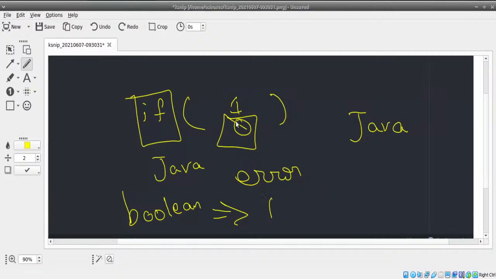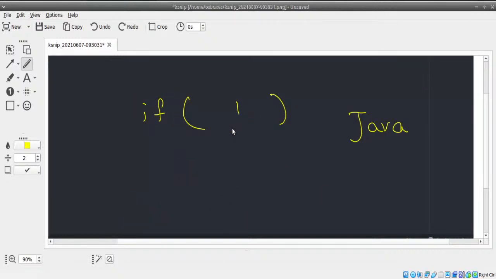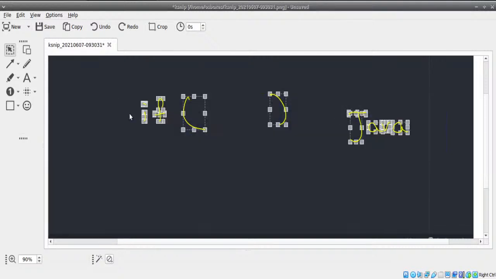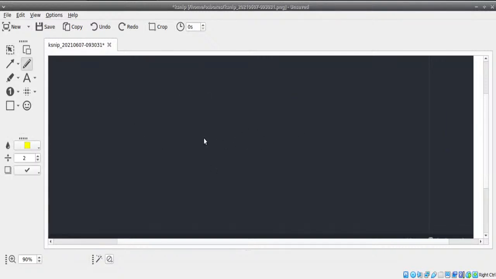But what we are sending are integers. Since we are sending integers in place of true or false, we will get this particular error stating that it cannot convert. For those who don't know, Java is peculiar, so take this one example to understand. If I write int a equals 3.5, in C or C++ the output is different from Java.